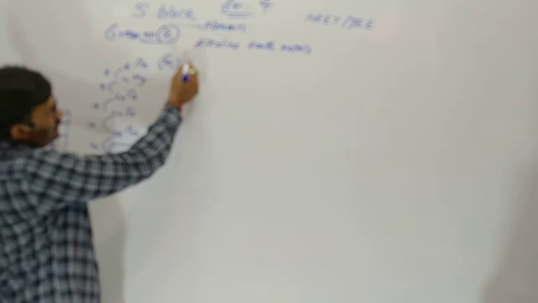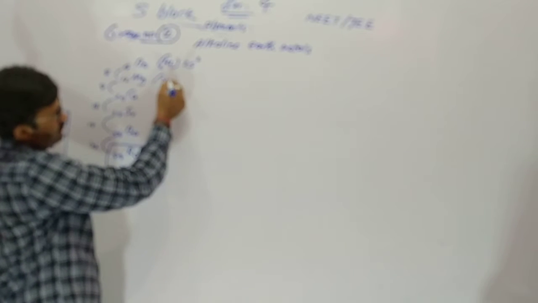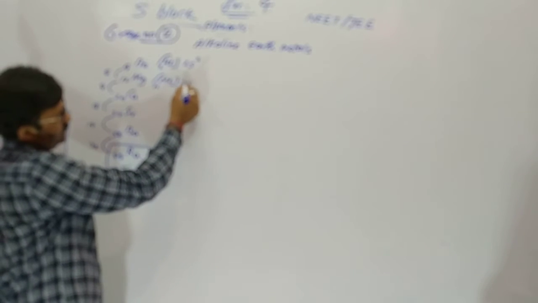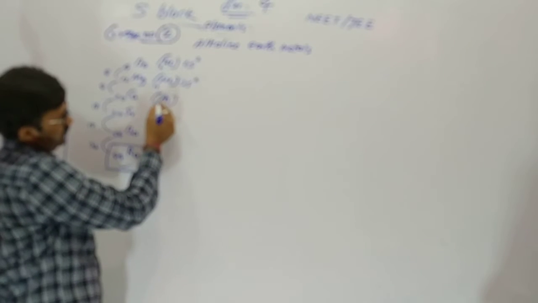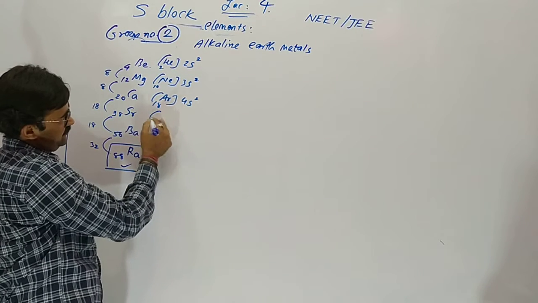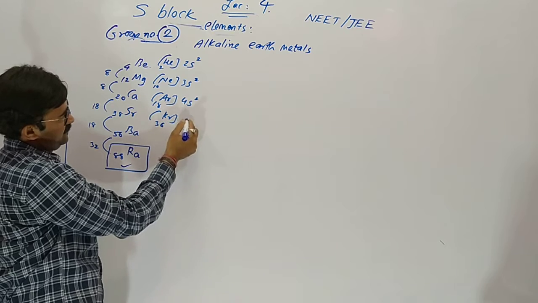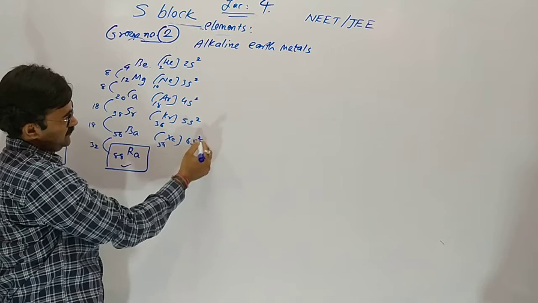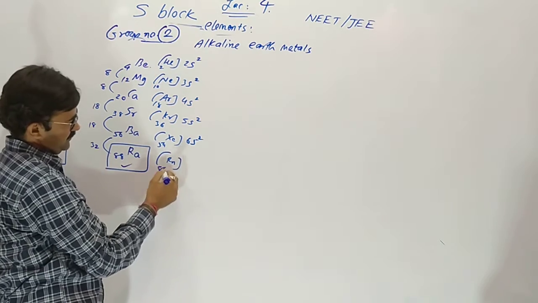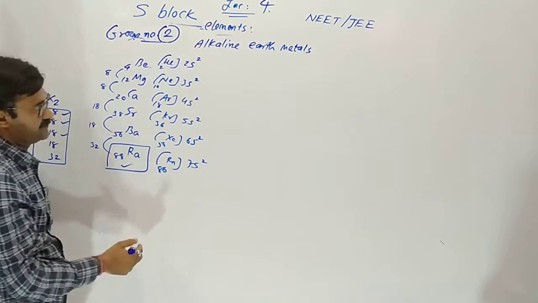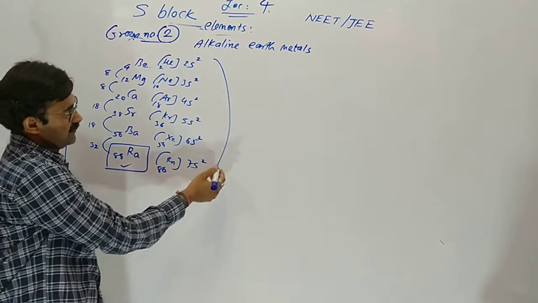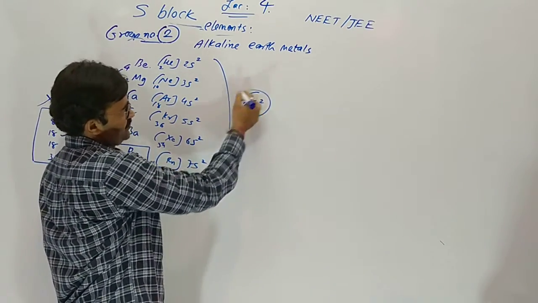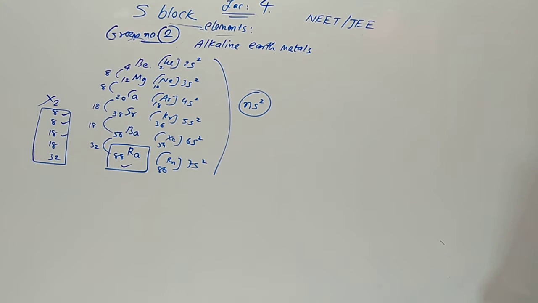Electronic configuration: after helium 2s2, after neon 3s2, after argon 4s2, after krypton 5s2, after xenon 6s2, and after radon there is 7s2. So the common configuration is ns2. So the outermost 2 electrons are present in group number 2.